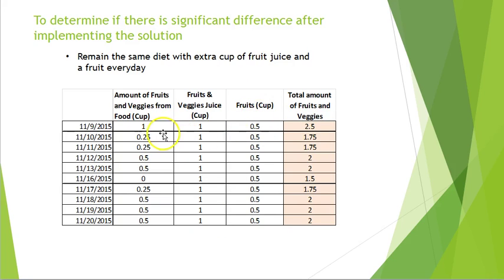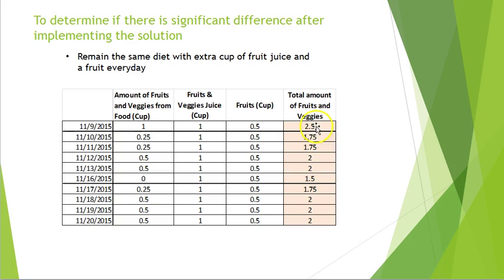So I added these amounts together, and you could see the total amount of fruits and veggies from the fruit juice and from the fruit itself is about 2.5 cups a day.